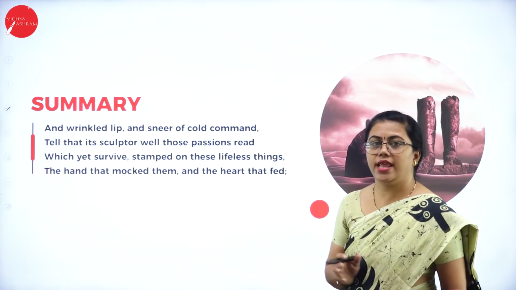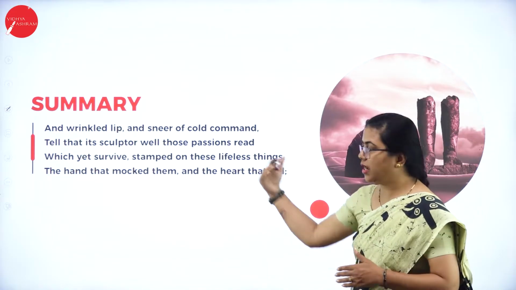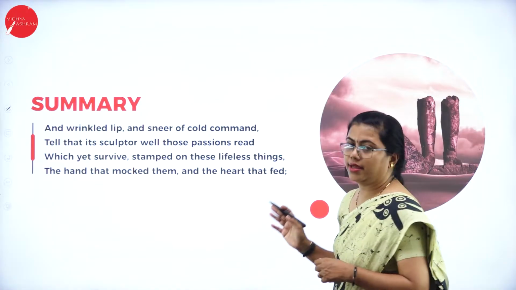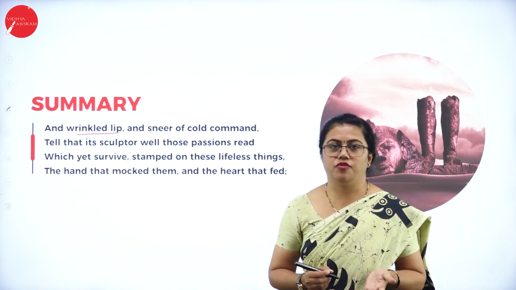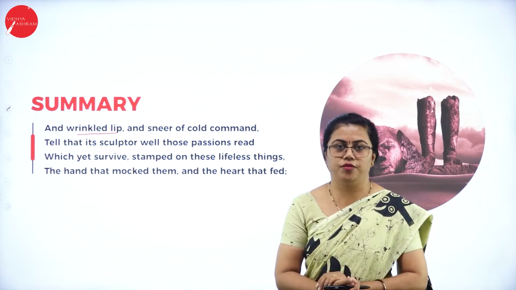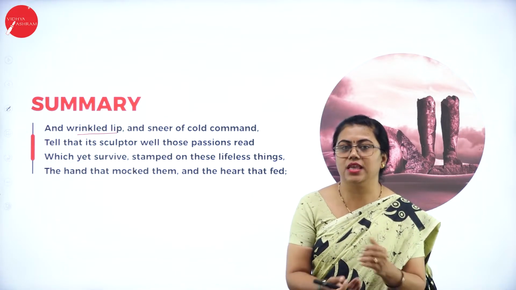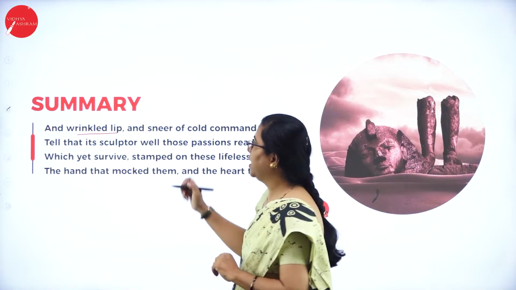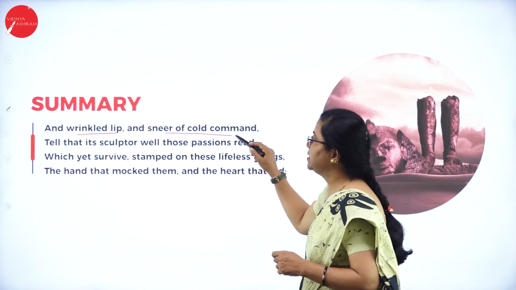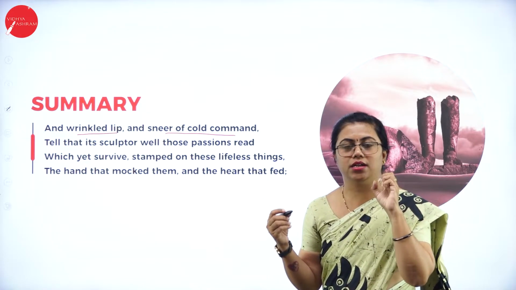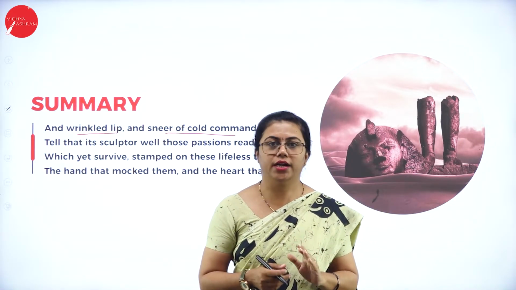In the next stanza, he will continue that frown, and wrinkled lip. So he is talking about something that is personified, something that is given life. This has no life, but it is given life by the traveler there. And sneer of cold command means that the face shows that commanding mindset of that ruler.